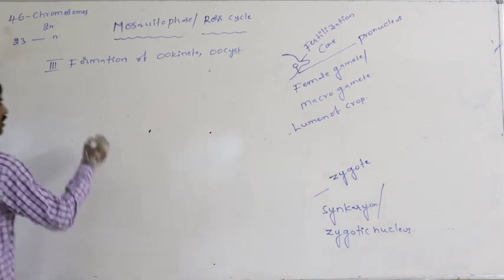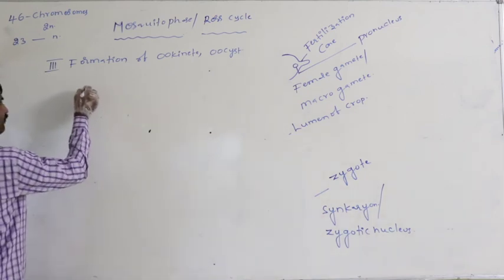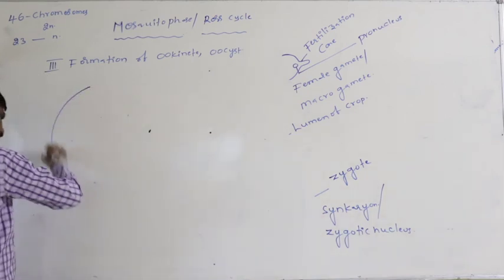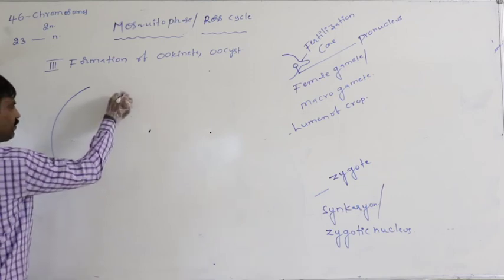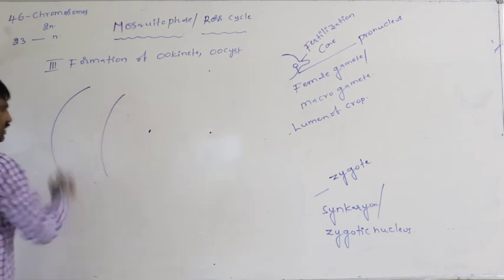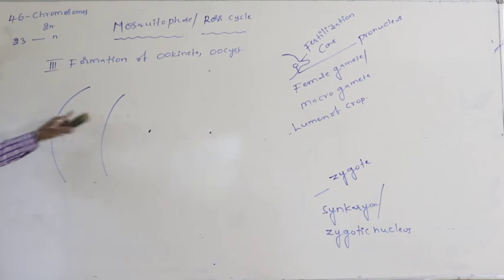Definitely, what does the formation of the ookinete mean? Just assume this is the crop of the mosquito. This is the crop of the mosquito.